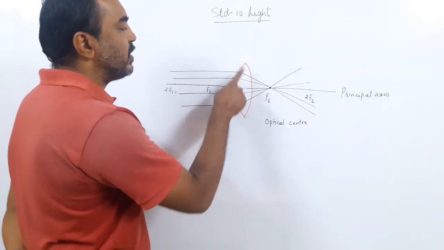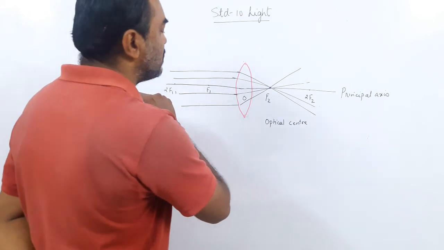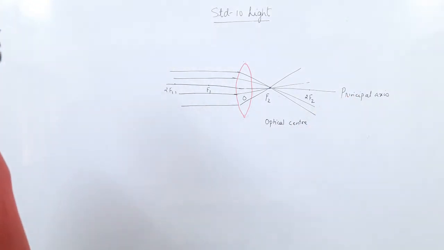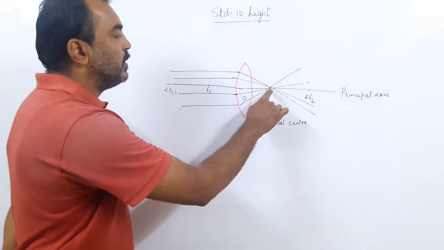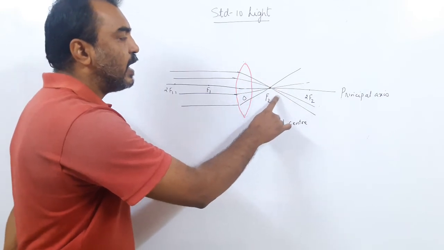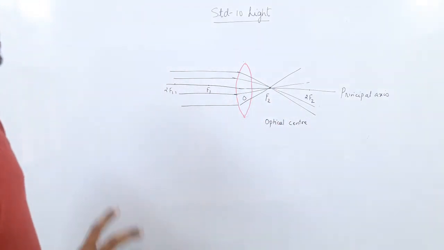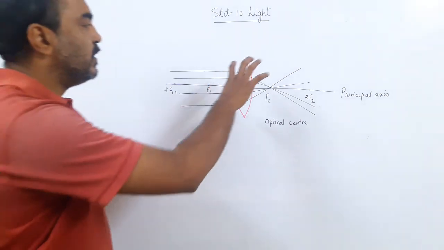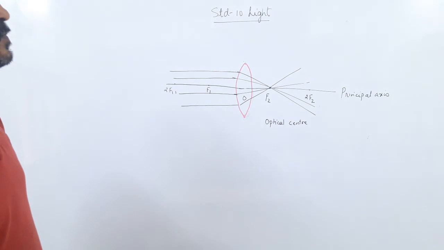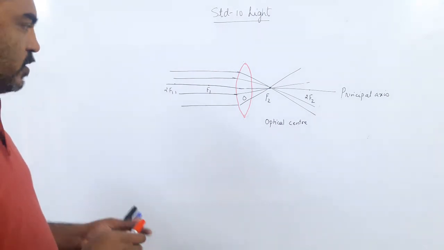The optical center is the geometrical center of the lens. The principal axis is the imaginary line passing through 2f1 and 2f2. So this is the lens we have, and here the light is actually meeting. So on this side the image will be real, because the light is actually meeting and can be caught on the screen. This is slightly different from the mirror. In the mirror the light met on this side; here the light meets on the other side. Is it clear?